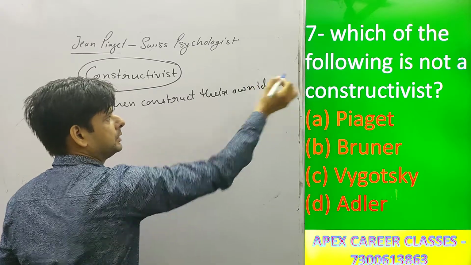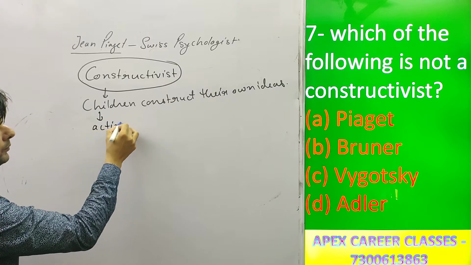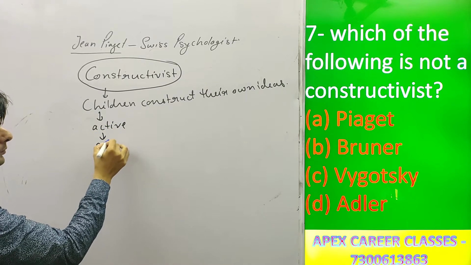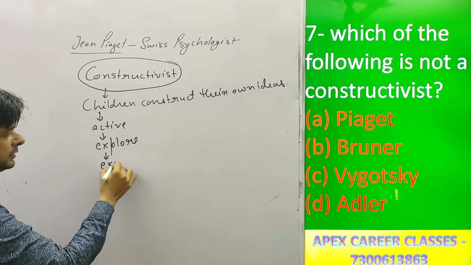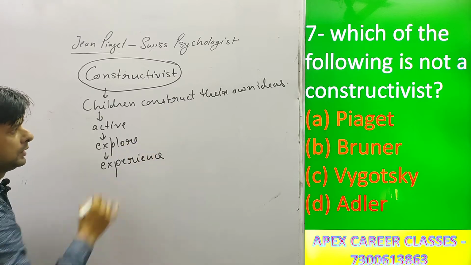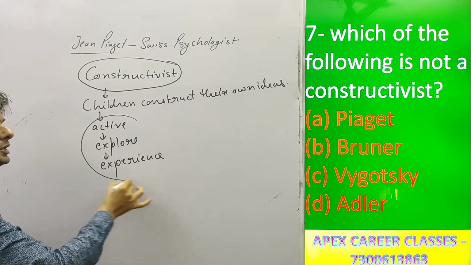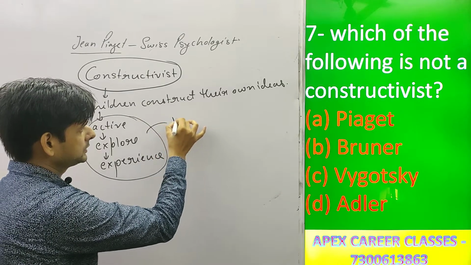It means children are active, they explore, experience, and then they learn. Just for this, Jean Piaget called little children little scientists.